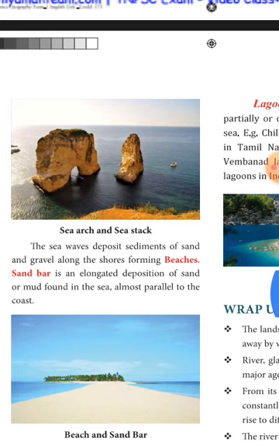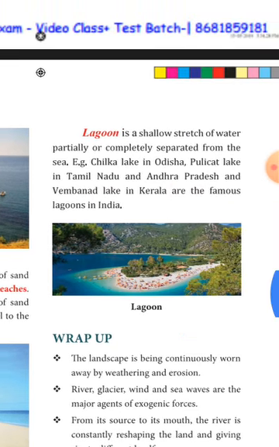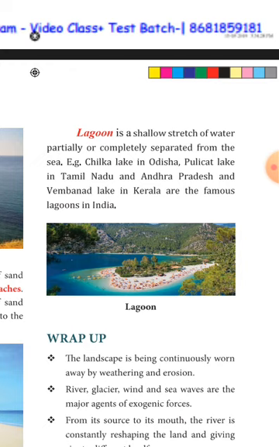Now, what are beaches? Sea waves deposit sediments of sand and gravel along the coastal areas. It will form beaches. What is a sandbar? That is nothing but a deposition of sand or mud found in the sea almost parallel to the coastal area.